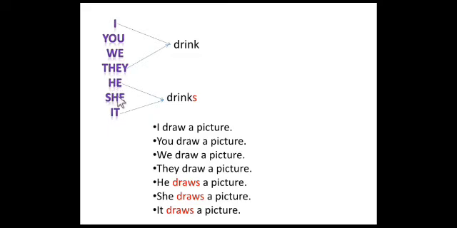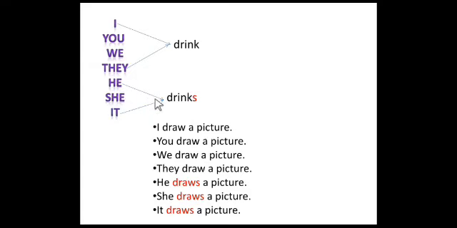She is used for a female person, one girl or woman. And it refers to only one thing or an animal. So he, she, it are the third person singular.